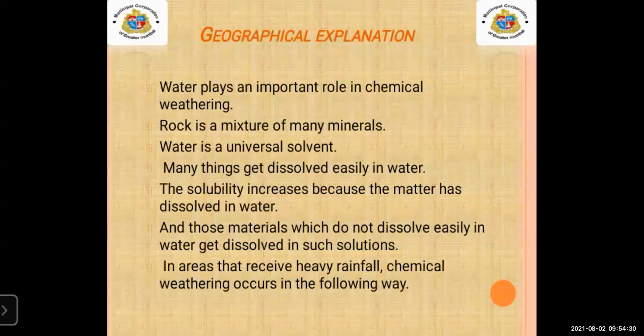And if any minerals or materials do not dissolve in the water, then they will get dissolved in such other solutions. That is known as chemical weathering. Now, how does chemical weathering occur? There are some reasons, or we can say the following ways. What are the ways that we will study first?